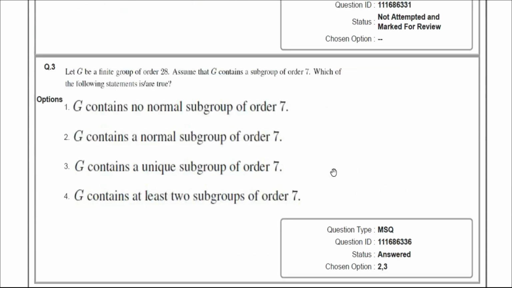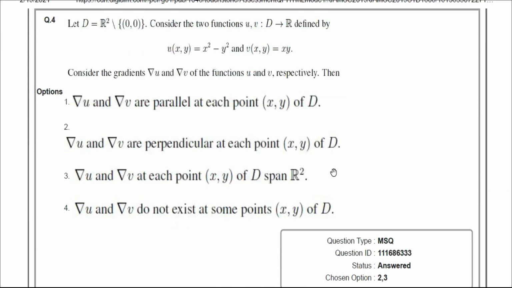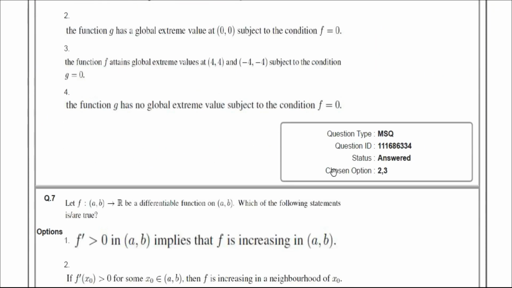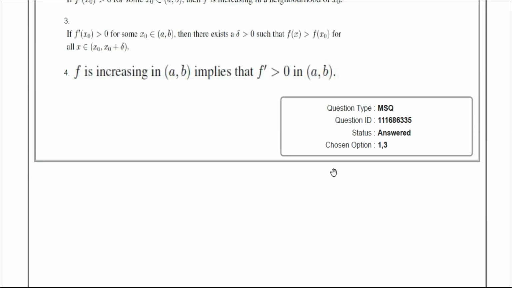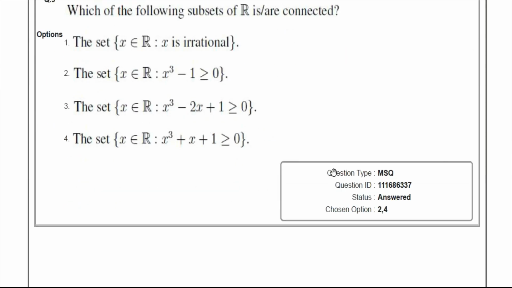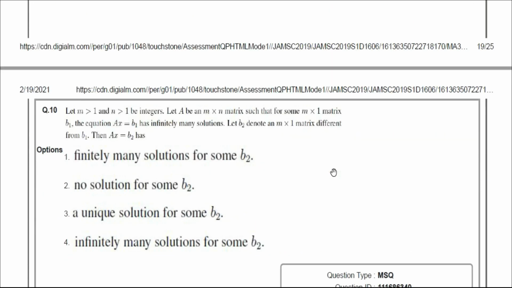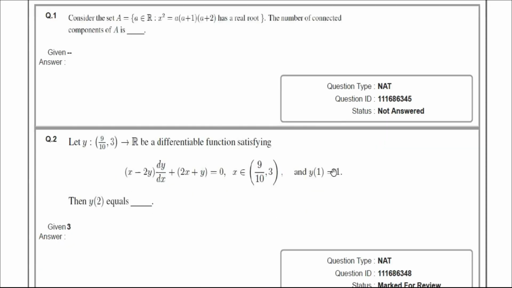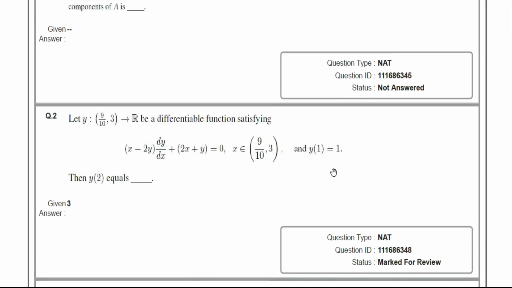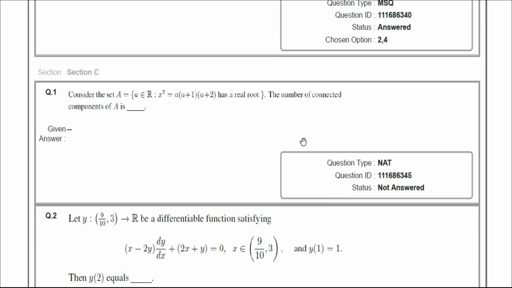There is no negative marking in this portion. Now come to the portion of NAT. In NAT, I have attempted 16 questions out of 20.